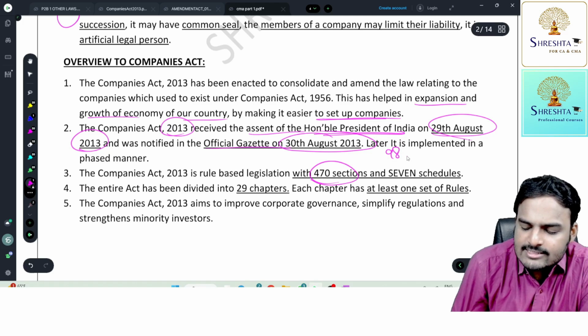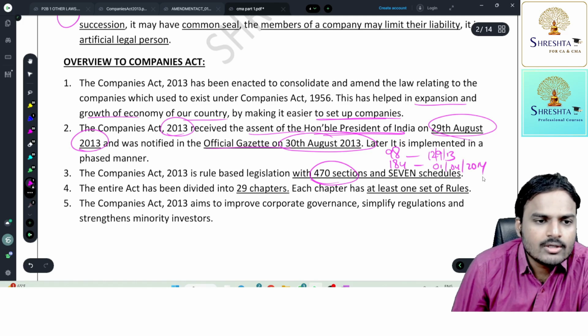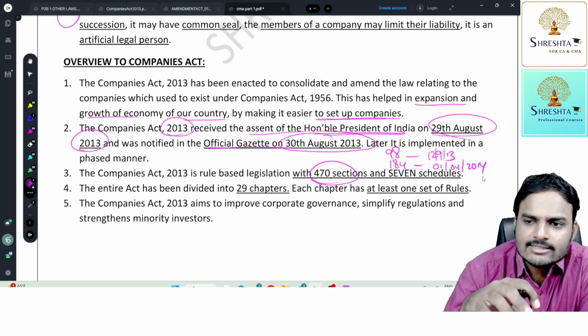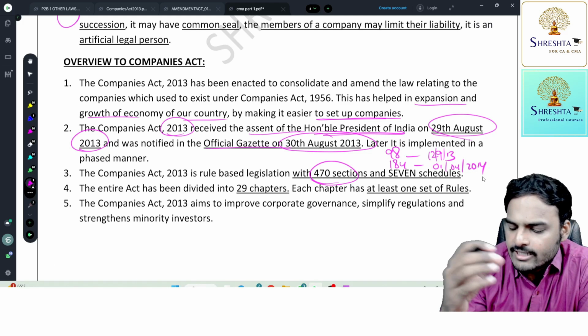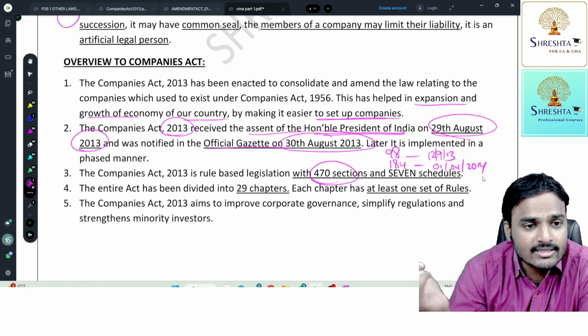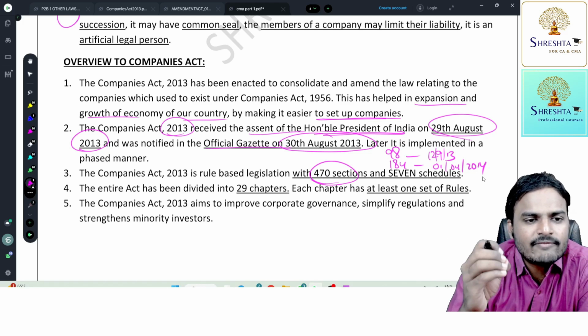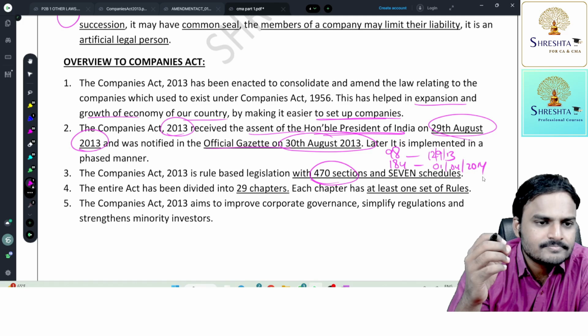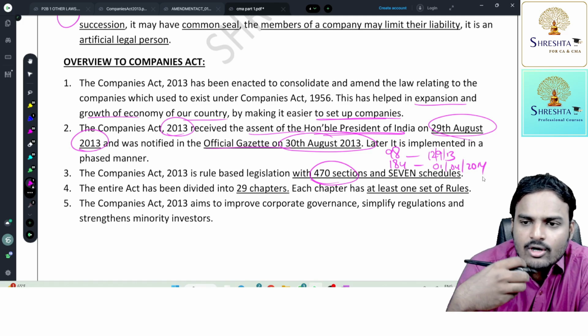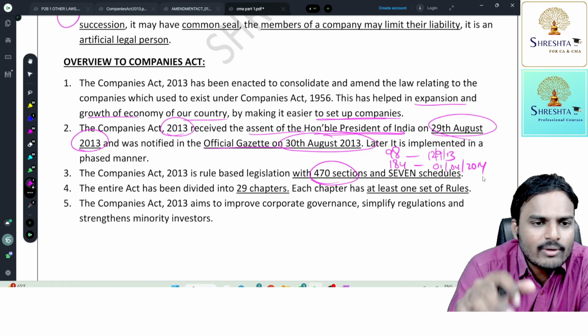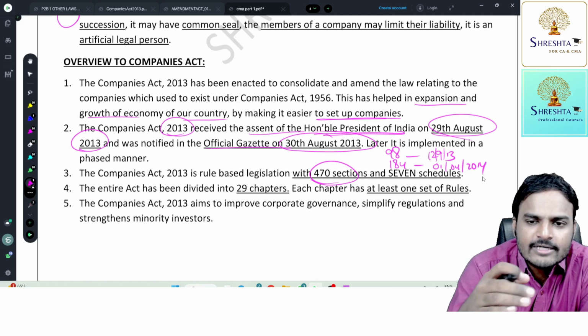Some 98 sections were notified on 12th September 2013, and some 184 sections were notified on 1st April 2014. So like this, some sections at one time, 98 sections at another time, 184 sections at another time, some 100 sections, like that they were notified. They came into force on different dates. That's why we say implementation didn't happen overnight. Implementation happened in a phased manner.